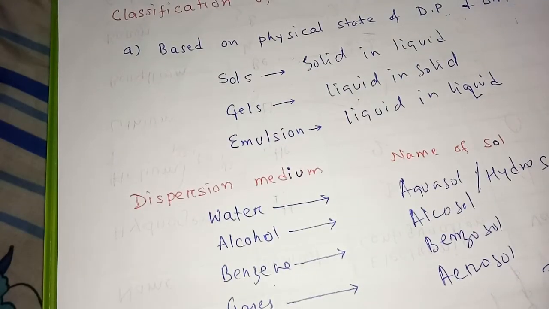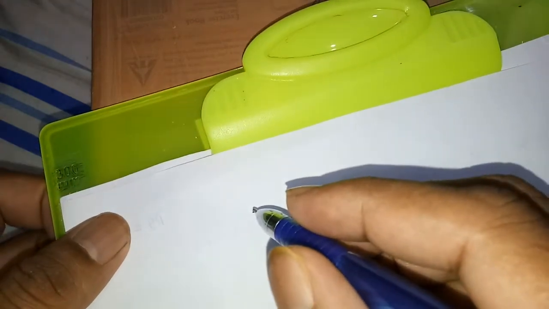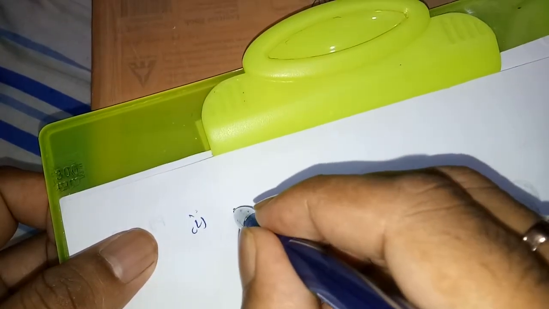After this, if you take more examples, based on the particles of the dispersion medium, colloids are divided into types.